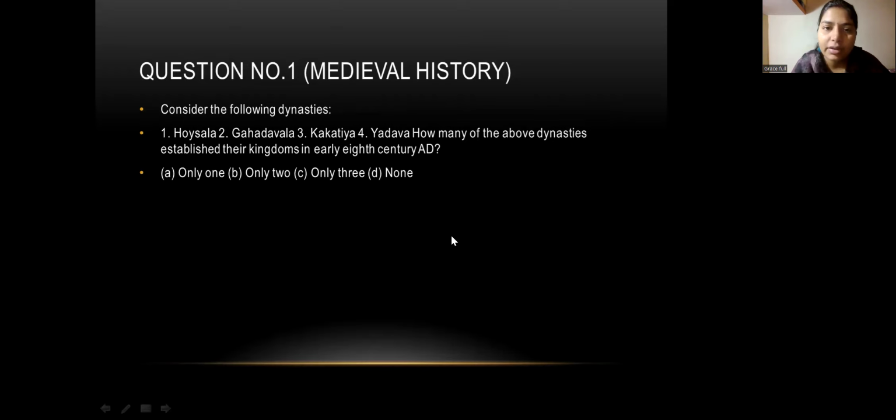First question is, consider the following dynasty. Again, the question is related to dynasty, and the question is saying: Hoysala, Gahadavala, Kakatiya, and fourth, Yadava. So how many of the above dynasties established their kingdom in early 18th century? So this question is related to the century, year, right? Periods. So this is related to the periods.